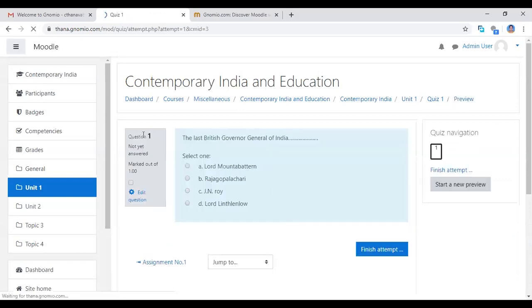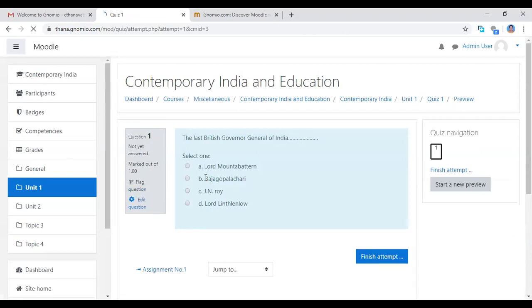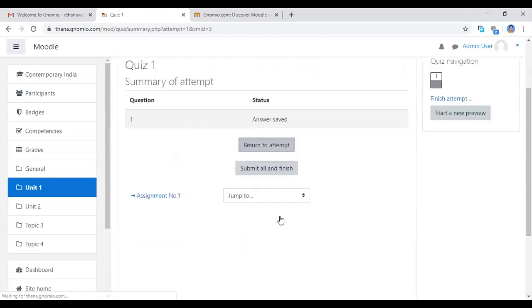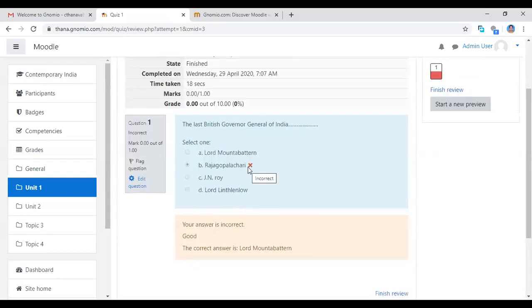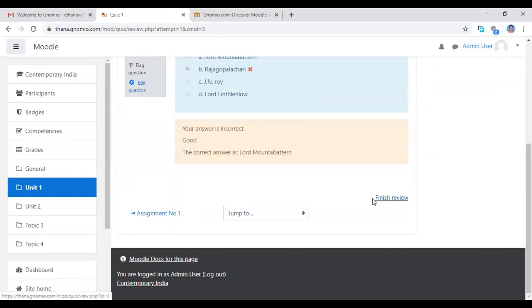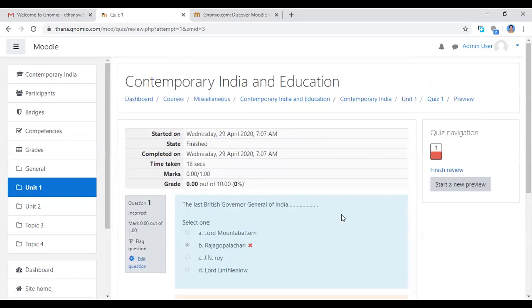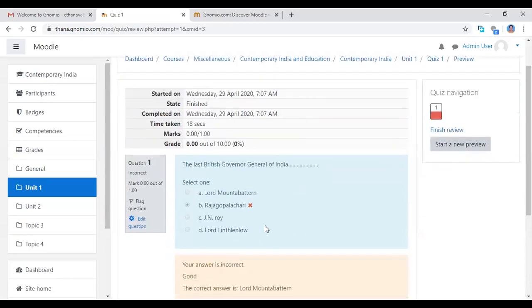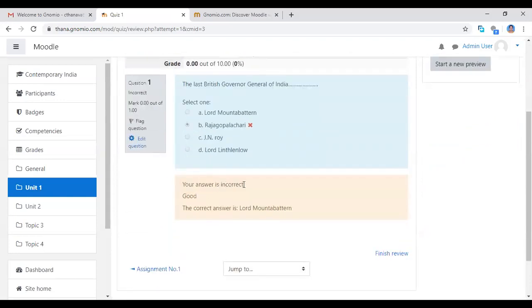You click here. See question number 1: Lord British Governor General of India. Select one. Now I'm clicking this button, which means finish attempt. Submit all and finish here. See the answer. This is wrong. So come back and give the answer again. When you click the correct answer, you can move to the next question. Here your answer is incorrect. The correct answer is Lord Mountbatten.